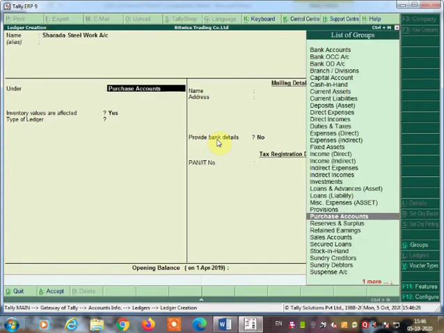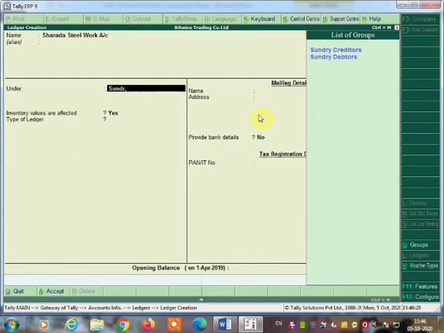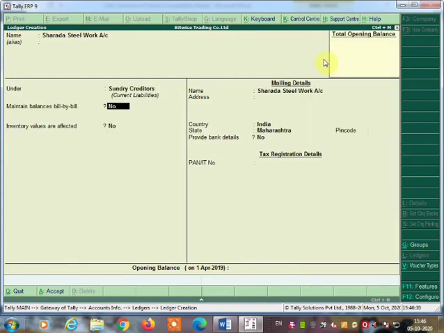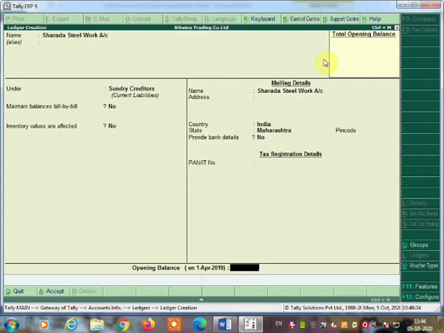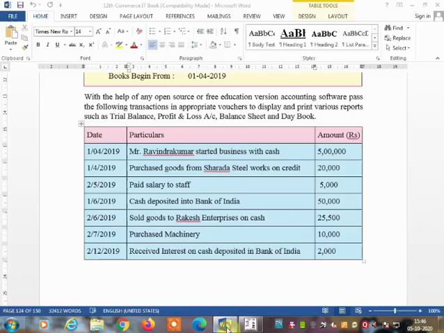Sharda Steelwork account is a creditor, so you can write sundry creditor. So you can select from your sundry creditor. Fill the details of all this and then press enter key. So here two accounts are over. Next, paid salary to staff. Next transaction is given: paid salary to staff, means salary account debit to cash. Here cash goes out on behalf of salary. Okay, so it is a payment voucher. So for that you are going to create two accounts, that is salary account debit to cash account.